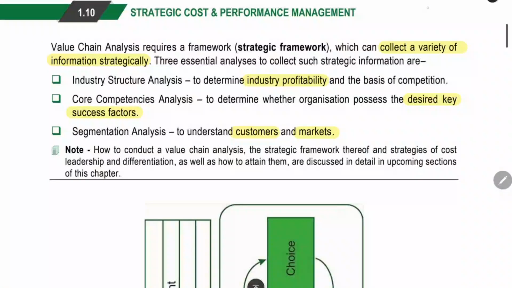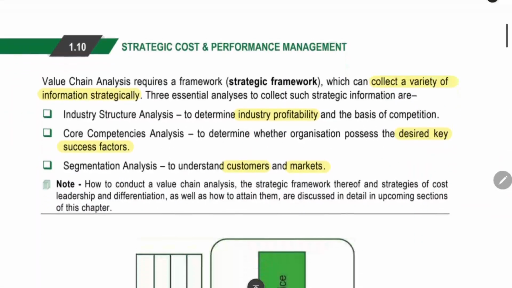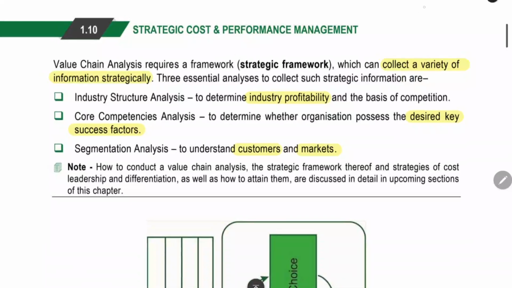Value chain analysis, for doing that you need to do three separate analyses. You cannot do it on an average, or on the whole itself. You have to divide it into three subparts, and you have to analyze separately, because we have to find out the non-value activity and then the value-added activity. For that, first thing is we want the information. For obtaining that information, you have to do this analysis.